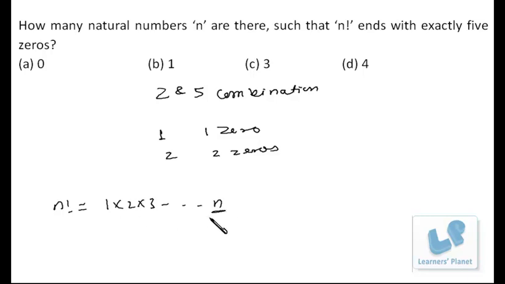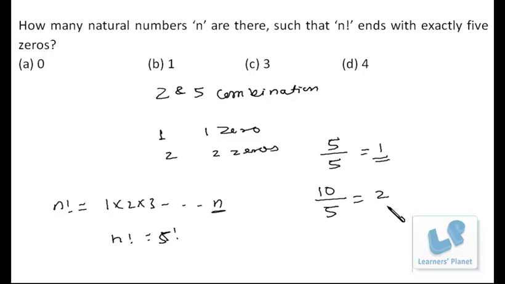Now I have to find out the value of n. Suppose n factorial is 5 factorial. That means n is 5. Just discussing the concept. Then how many 5s will be there in 5 factorial? You can divide 5 by 5. There will be only one 5 till 5 factorial. Suppose you wish to calculate how many 5s will be there in 10 factorial. So what you can do is 10 by 5. There will be 2 5s till 10 factorial.